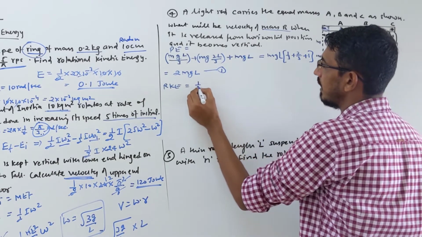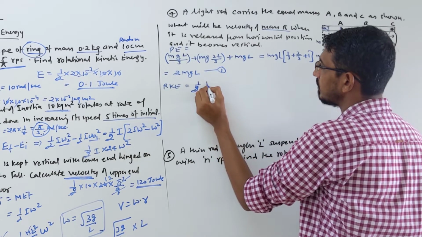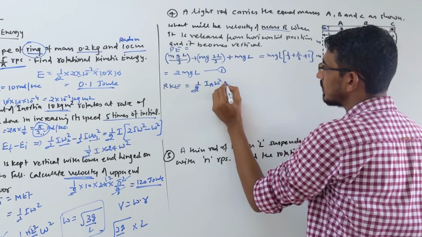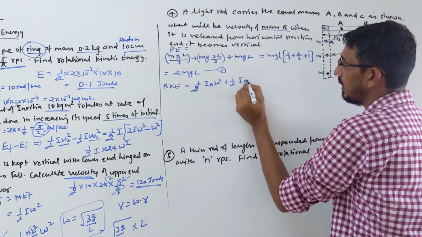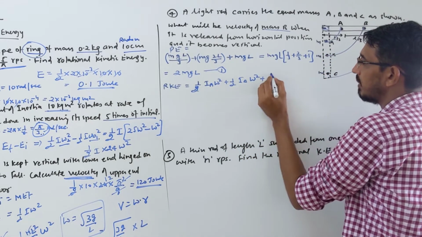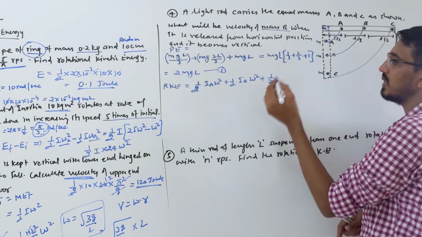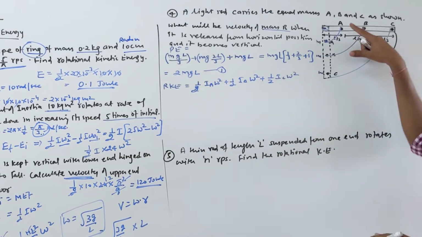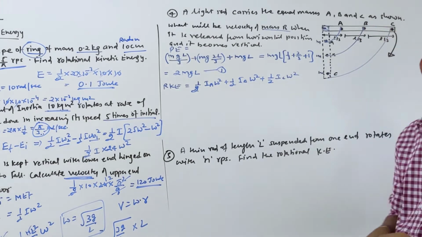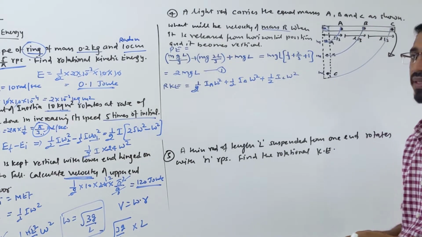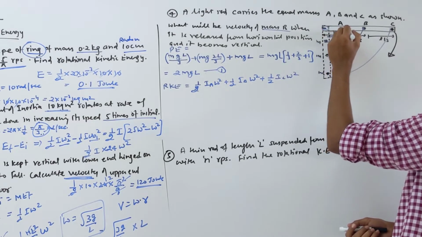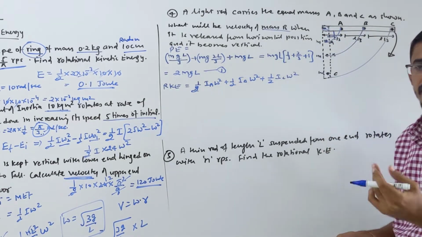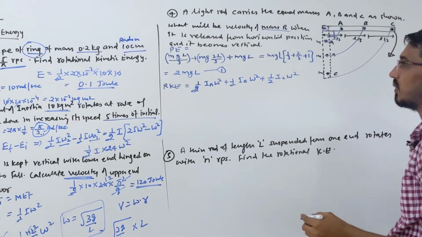So let me write half I_A omega square plus half I_B omega square plus half I_C omega square. Inertia will be different because they are at different distances. Omega is the same. Everybody has the same angular velocity because angular velocity depends on the angle covered, right? Everybody covers the same angle, 90 degrees, so angular velocity is always the same. Linear velocity will be different.